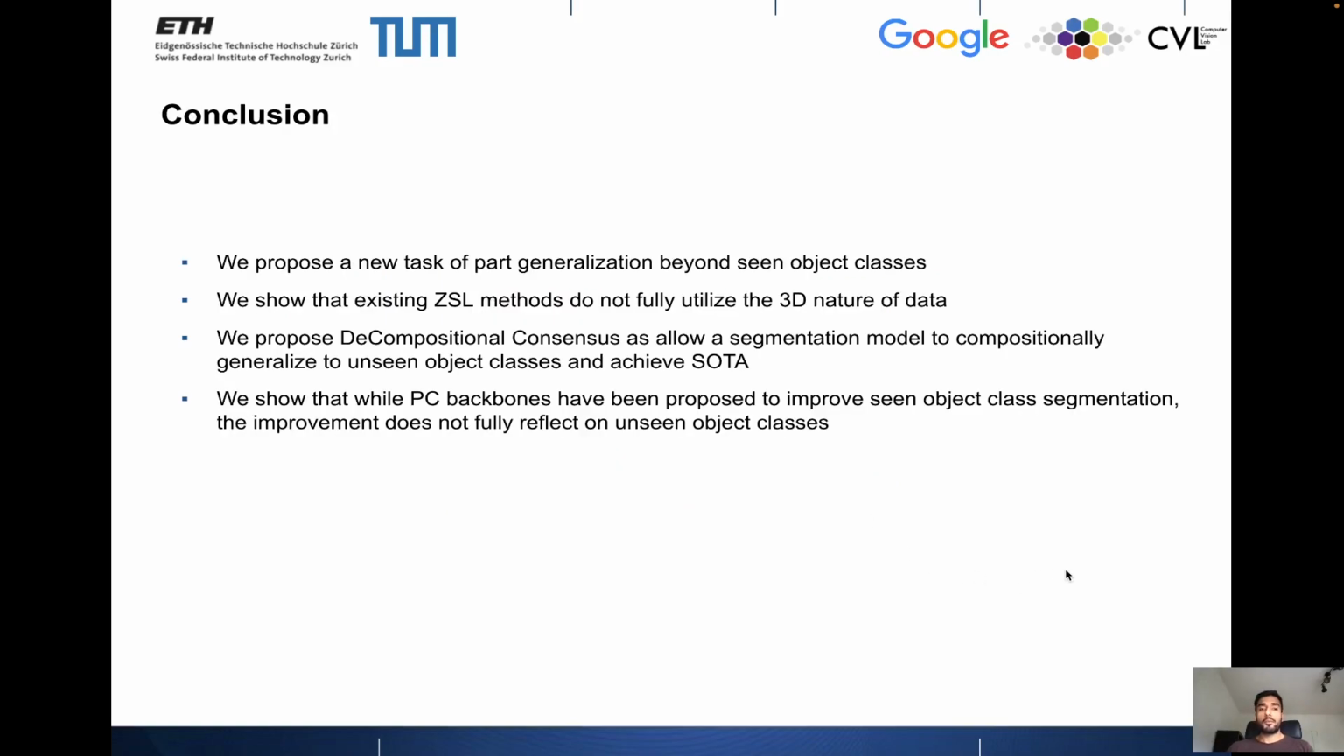To conclude, we propose a new task of part generalization beyond seen object classes called 3D Compositional Zero-shot Learning. We show that existing zero-shot learning methods do not utilize the 3D nature of the data. We propose DeCompositional Consensus to allow zero-shot compositionality in point cloud backbones. And we show that point cloud backbones have severe limitations when it comes to zero-shot compositionality, and we as a community need to address this.